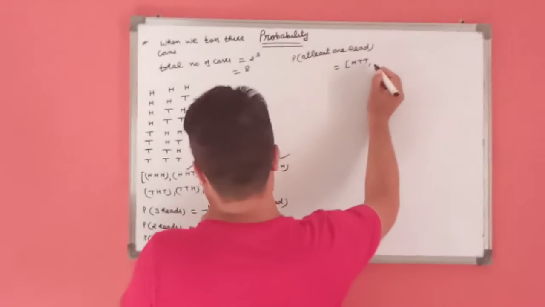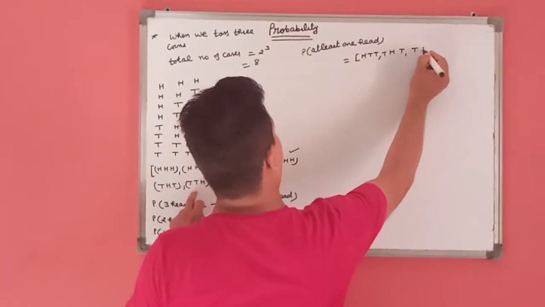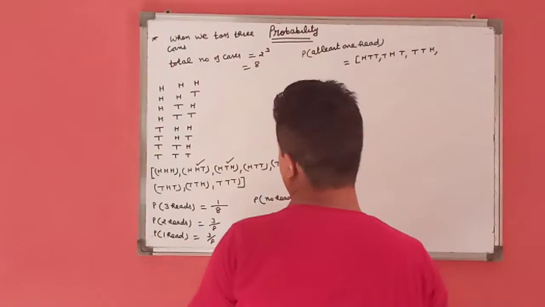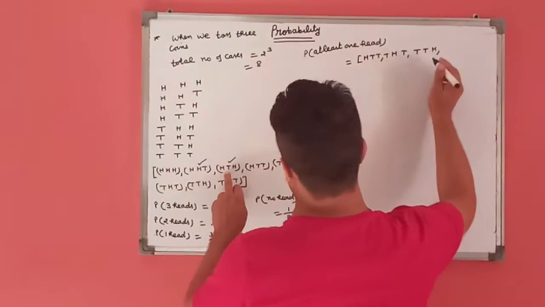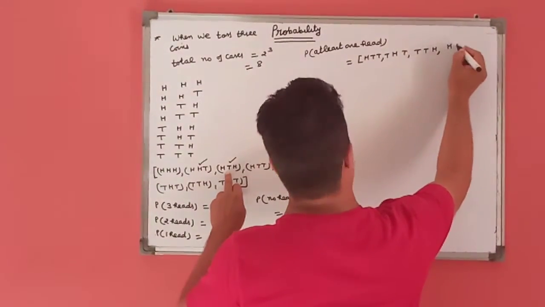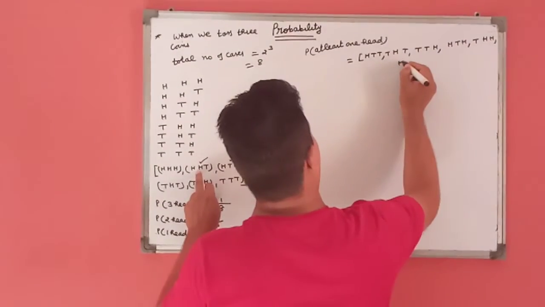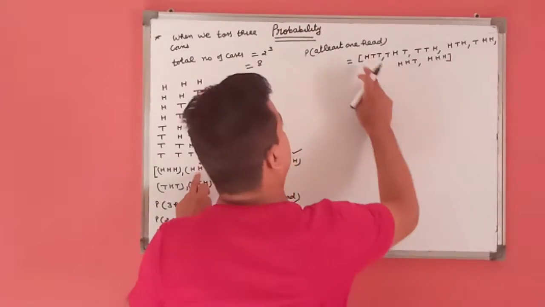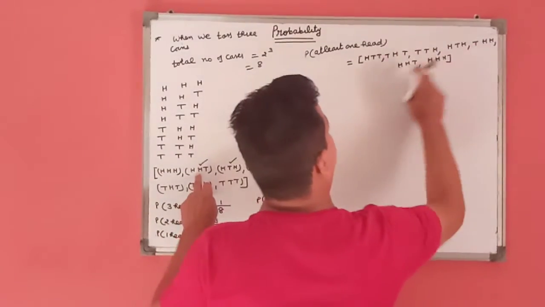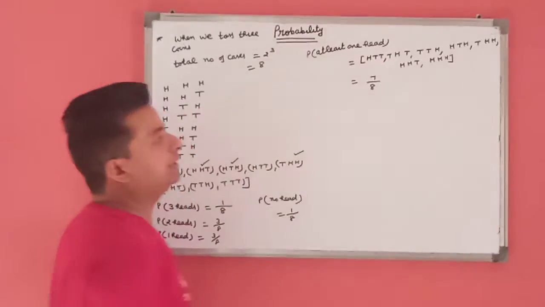HTT, THT, TTH. At least one head means we get more than one head. That is HTH, THH, HHT, HHH. This means 1, 2, 3, 4, 5, 6, 7. Favorable cases are 7. Total number of cases are 8.